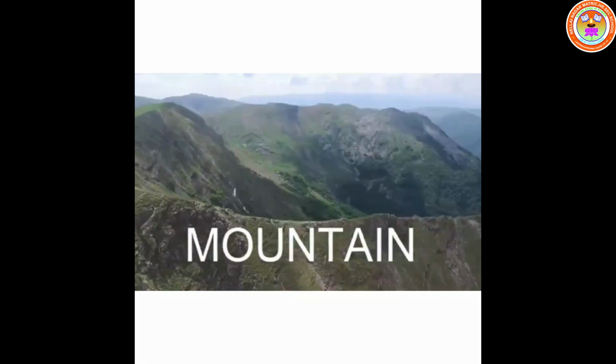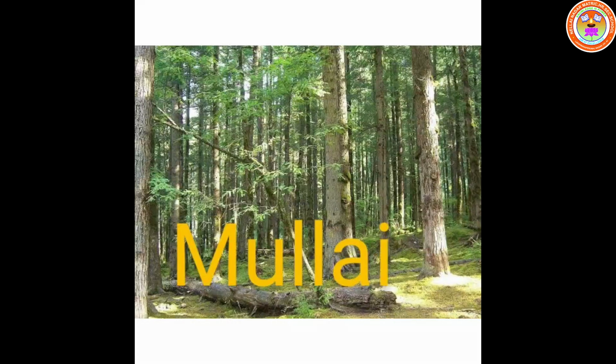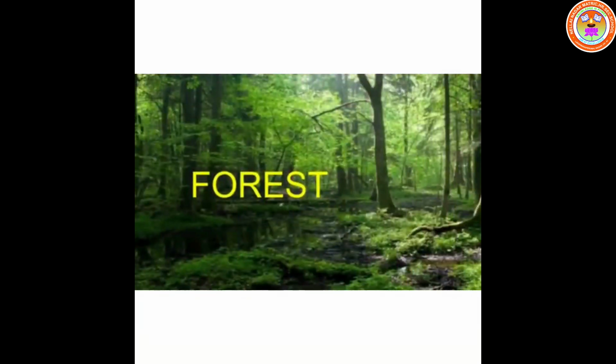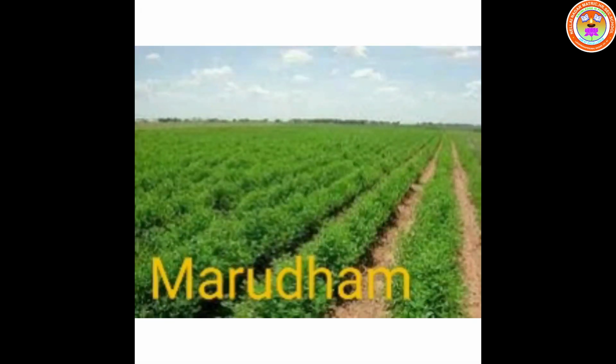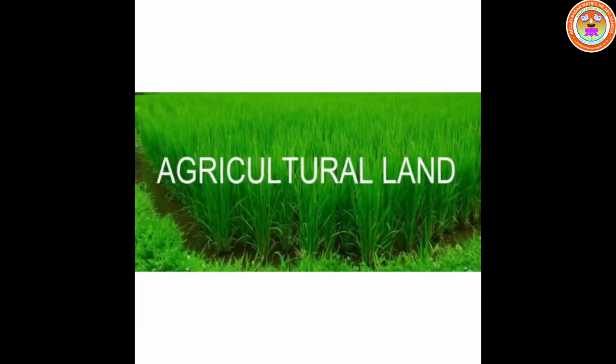The 5 landscapes are Kurinji, the landscape of mountains. Next, Mullai, the landscape of forest.